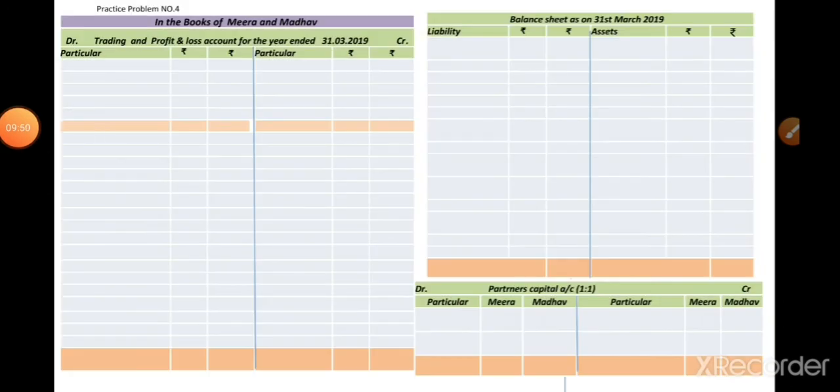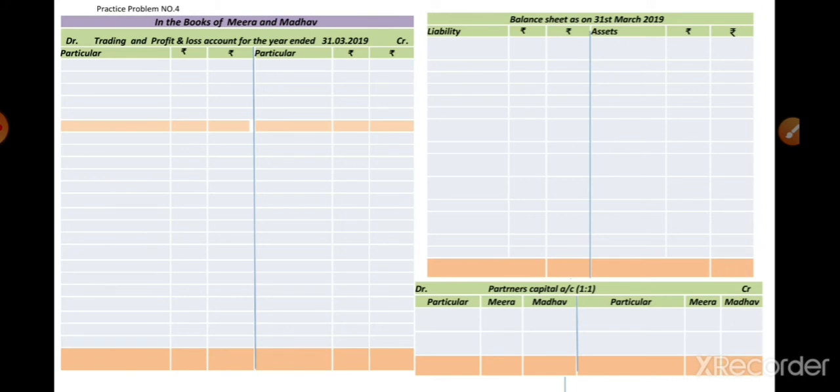Okay, we start to solve practice problem number 4 of the partnership final accounts. For that purpose the format is available in front of you. First of all we write in the books of Mira and Madhav, then we prepare the trading and profit and loss account, where we combine both accounts in ledger form along with the debit and credit side. Then we prepare the balance sheet statement, where the left hand side is the liabilities and the right hand side is the assets, and along with this we prepare the partners' capital accounts of Mira and Madhav.